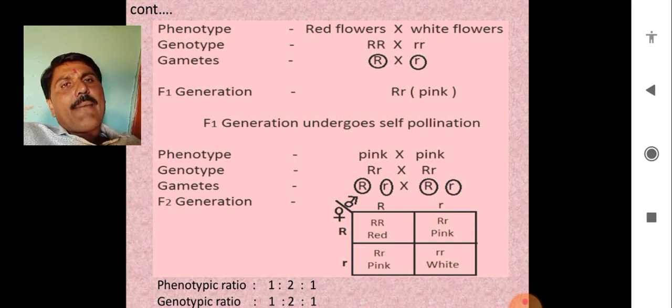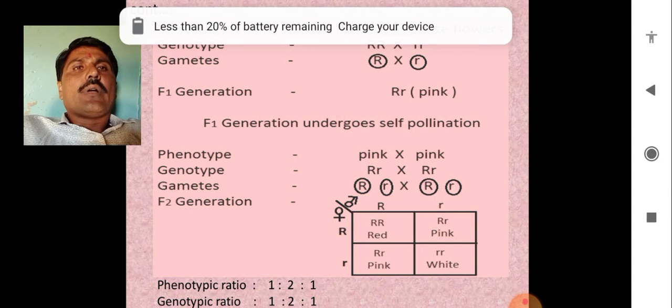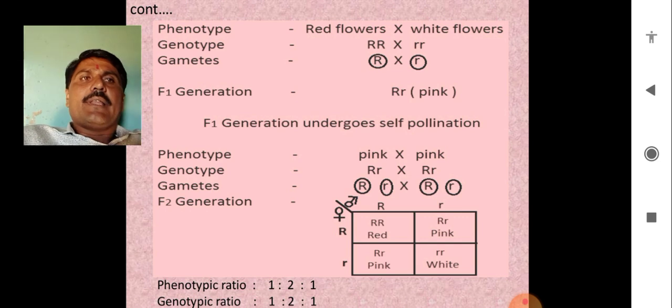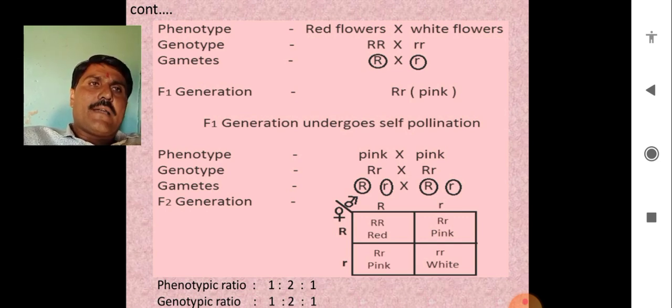When we take the gametes, that is capital R and small r, and these two are crossed, what we get in the F1 generation is capital R and small r.